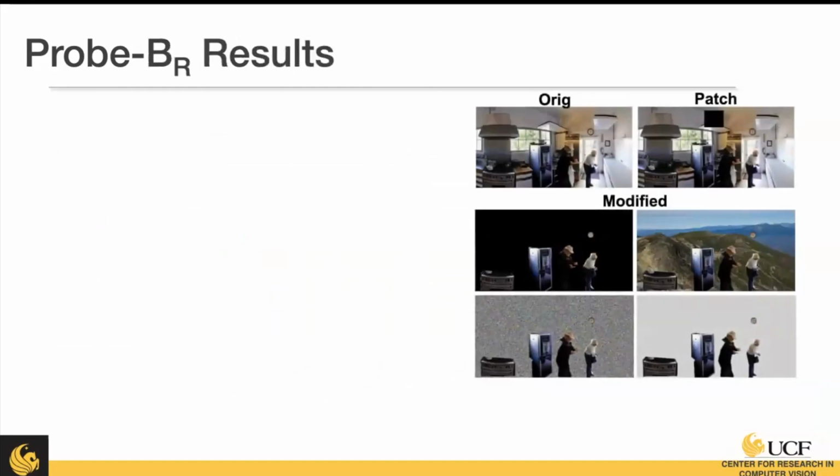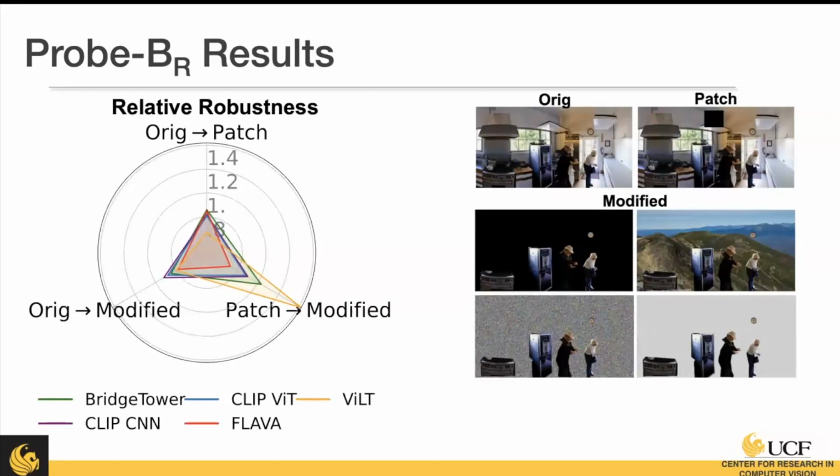So now we want to look at the background and how models might be using the background to recognize objects in the scene. Here we're just removing the background and no other objects. We're measuring the mean average precision of the objects being present, or the relative robustness from the score on the original image, in either the patch image or the modified image.